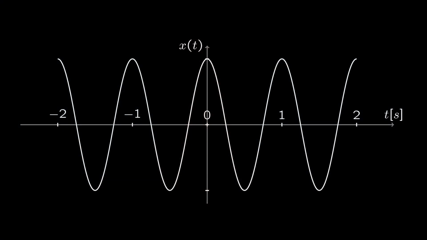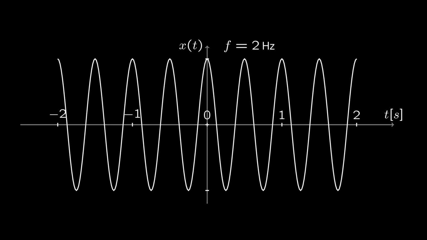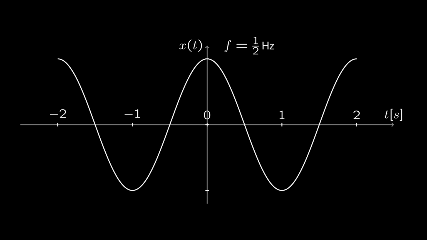Here is a continuous time sinusoid, or rather cosine to be precise, although it doesn't matter much for this example. The unit on the x-axis is seconds, and the signal completes 1 cycle per second. We would say that this signal has a frequency of 1 cycle per second, or more commonly, that the signal has a frequency of 1 Hertz. If the signal completes 2 cycles per second, the frequency is 2 Hertz. On the opposite end, if the signal takes 2 seconds to complete the cycle, or equivalently, if it completes half a cycle per second, the frequency is half a Hertz.